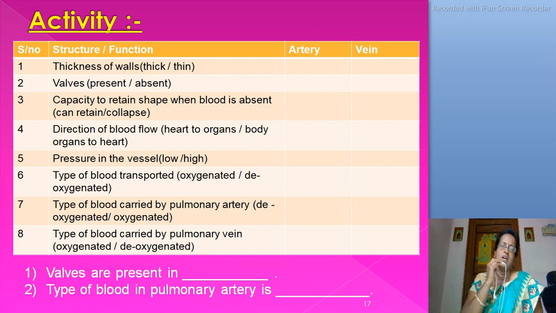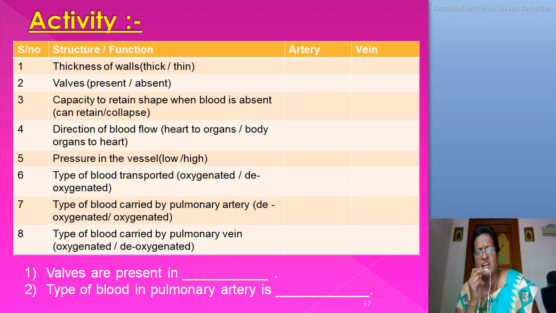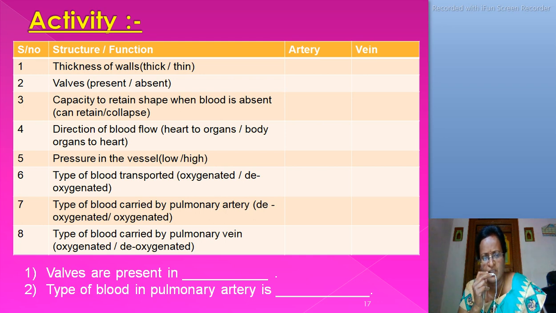Now I give one activity for you. You know the difference between arteries and veins. Fill in the suitable words in the table. Finally, I ask 2 questions from this table. Valves are present in dash.